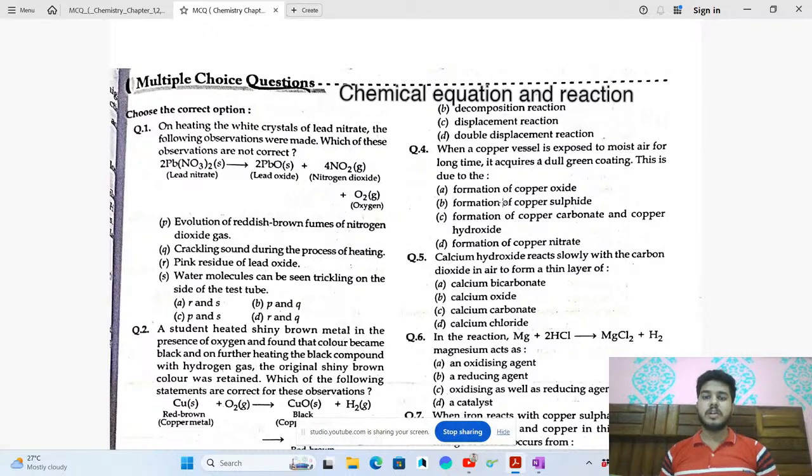So this is due to the formation of copper oxide? No. Formation of copper sulfide? No. Formation of copper carbonate and copper hydroxide? So that's the thing. Copper carbonate and copper hydroxide is the answer. Okay, C will be the answer.